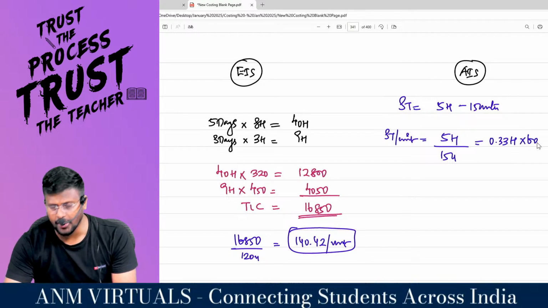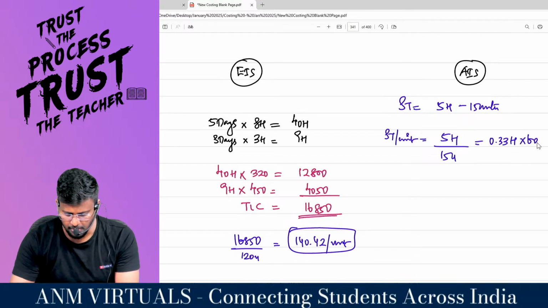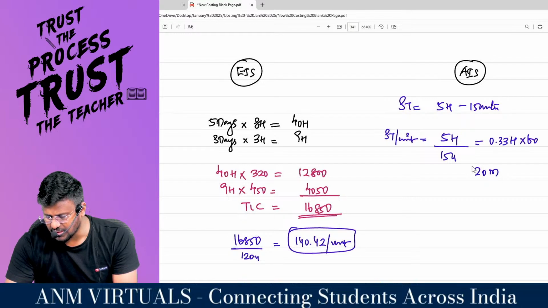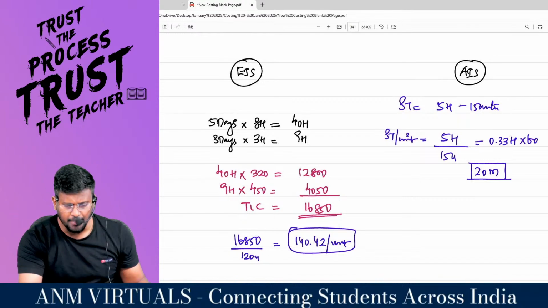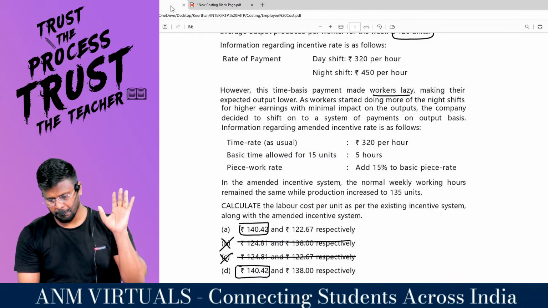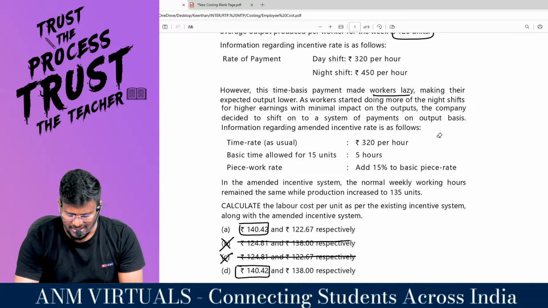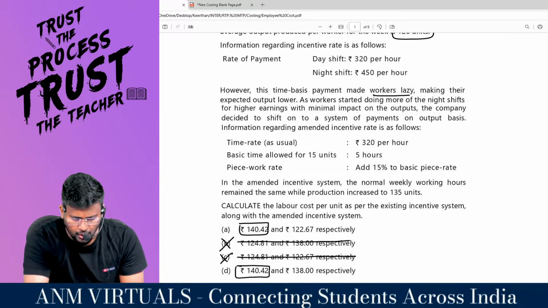Converted into minutes, multiplying by 60, it comes to 20 minutes. That means in order to manufacture 1 unit, we need 20 minutes of time.